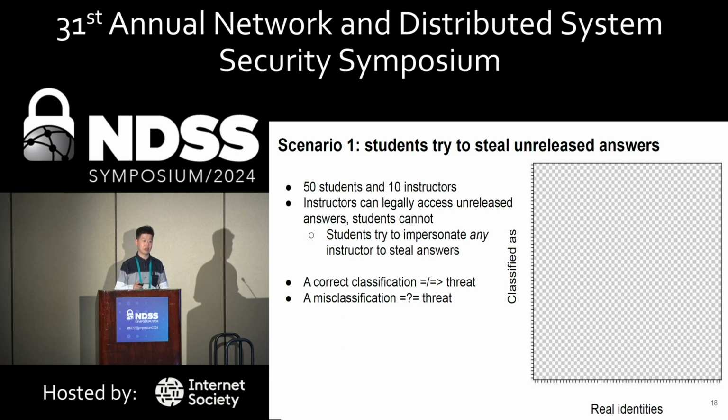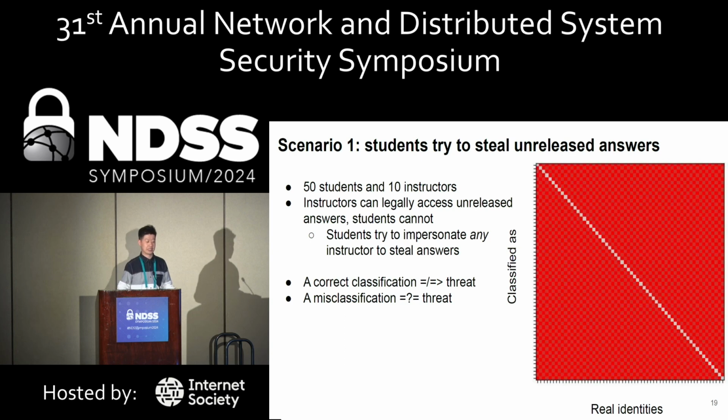Each cell is a classification result from one class to the other. According to untargeted robustness, only when it's a correct classification, it is not a threat. So only when it's on the diagonal, it's not a threat. And all the other regions marked in red are all considered threats. So this looks like a diving flag, which you may see outside the conference room. And this is pretty much the area that we consider as threats.